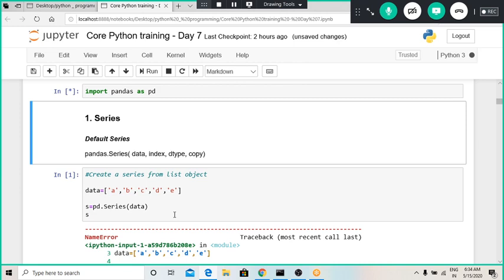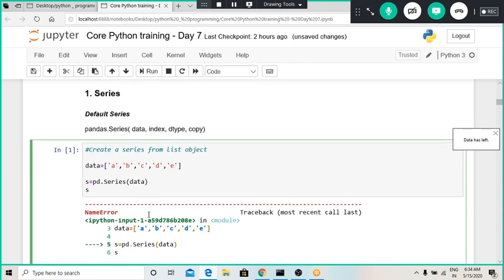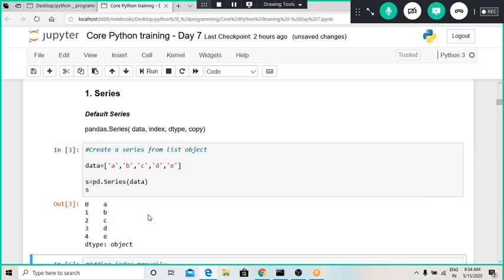Now we will create a series from a list of objects. Okay, so for defining a series using a list, we have to use this command pd.Series, and whatever list we have defined, we have to provide that list in this parenthesis. Okay, so this is how we can define a series.